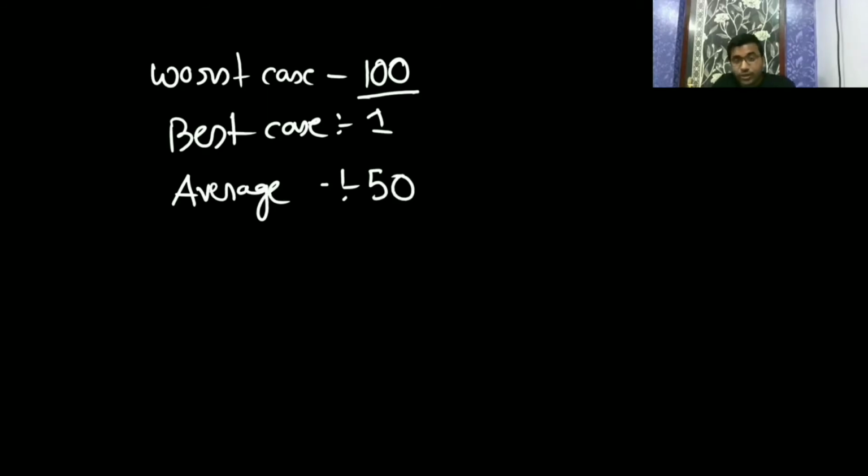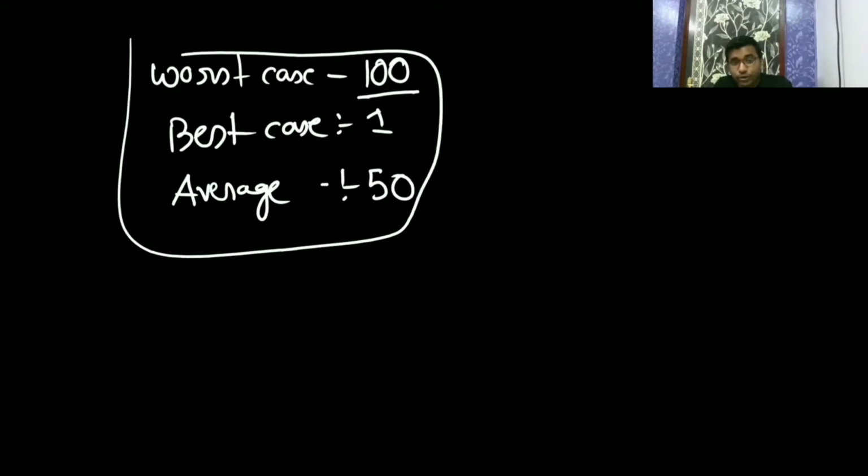Which will you choose? This algorithm only, because even its worst case is good. That's why we are concentrating on the worst case and trying to decrease it. If the worst case is good, eventually the best case and average case will be good. Am I clear to all of you?